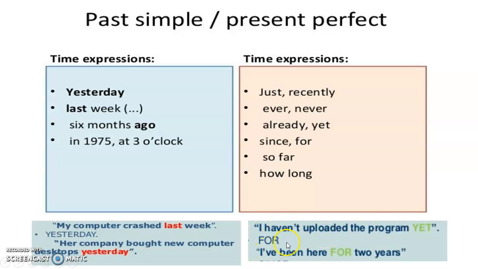And for example, we are using for here. I have been here for 2 years. So for indicates a period of time that hasn't finished. So you have to pay attention to the time expressions that we use in both tenses in order to indicate when you finished an action and when the action affects you till the present.